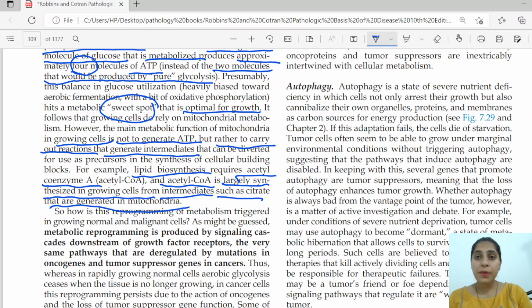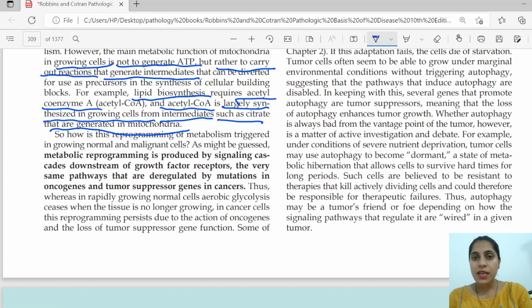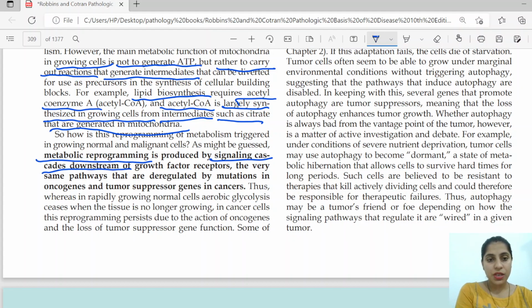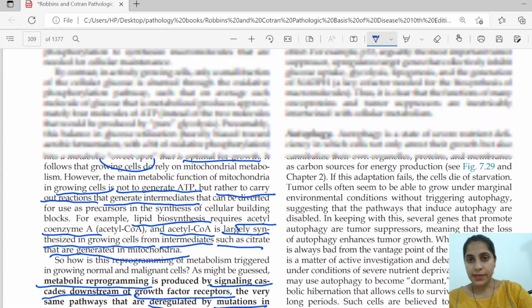So how is this reprogramming of the metabolism triggered in growing normal or malignant cells? As might be guessed, as we have studied in the earlier part of neoplasia, the MYC genes and other genes are causing increased synthesis of different products. Those transcription factors are finally leading to this change in the mechanisms of metabolism. Metabolic reprogramming is produced by signaling cascades downstream of the growth factor receptors, and the very same pathways are deregulated by mutations in oncogenes and tumor suppressor genes in cancer.